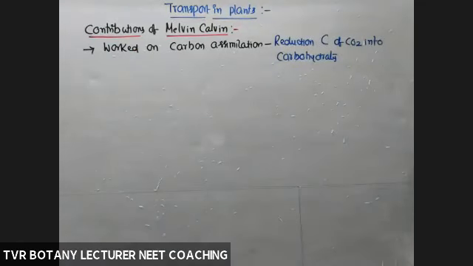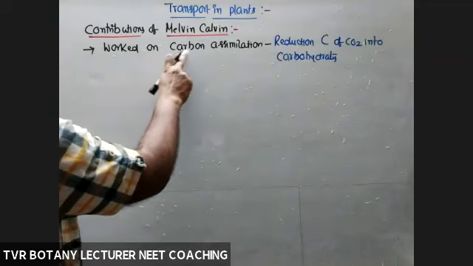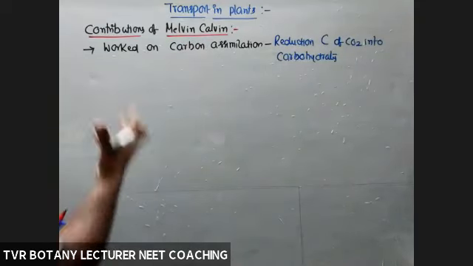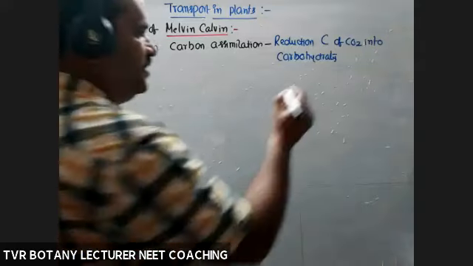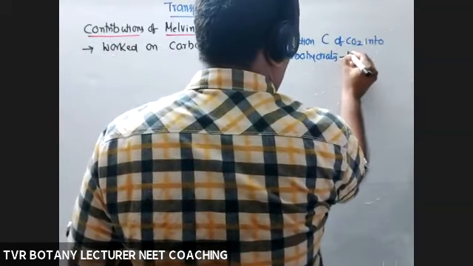But it is compulsory to reduce the C of CO2 into carbohydrate. Is assimilatory power, reducing power, required or not? Definitely required. If you go back to 10th class, photolysis of water, synthesis of ATP, NADPH plus H+, the assimilatory power is utilized to reduce C of CO2 into carbohydrate. So they worked on the carbon assimilation pathway, how carbon is reduced into a glucose molecule or carbohydrate. So they focused on the dark reaction.